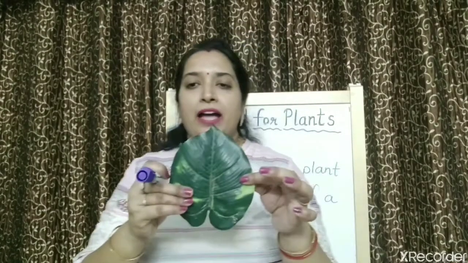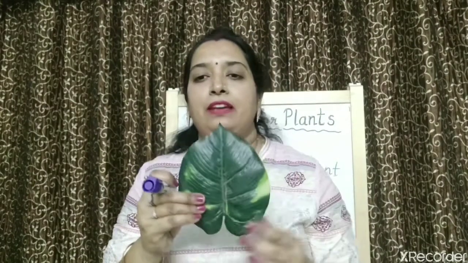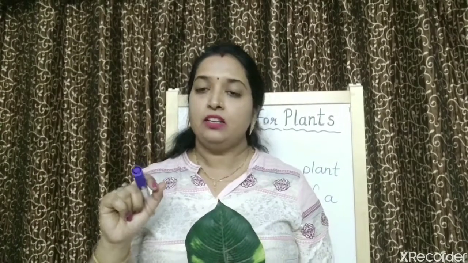Now, why are these midrib and side veins there, children? In your home you have a water supply. From where do you get water supply? You get it through taps. And these taps are connected to what? These taps are connected to a water tank. So these water tanks are supplying water to your home.